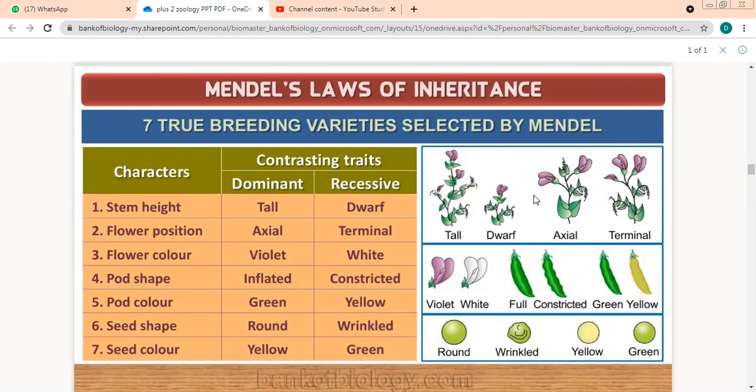Did you look at the figure so that you understand? Such kind of positions are called axial. One is this side over here; they are not on the top. And right on the top, if you have flowers, they're terminal flowers. So flower position is axial all around the axis. This is your axis. If the flowers are around the axis, left or right side, you call it axial. But if the flower is on the top, it is called terminal.